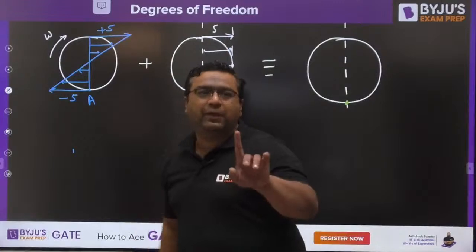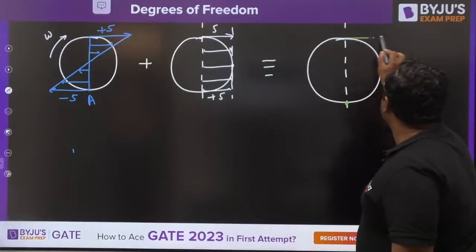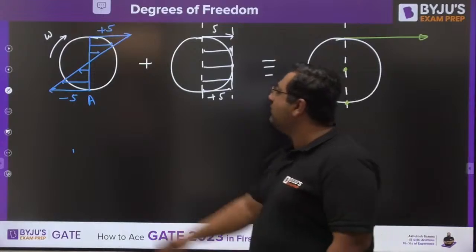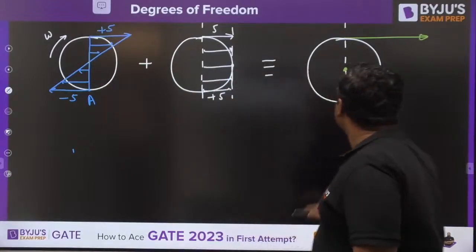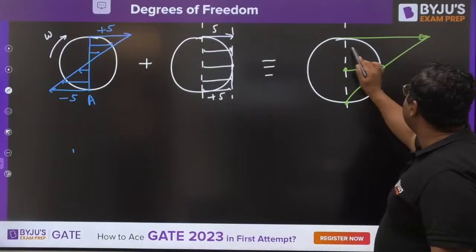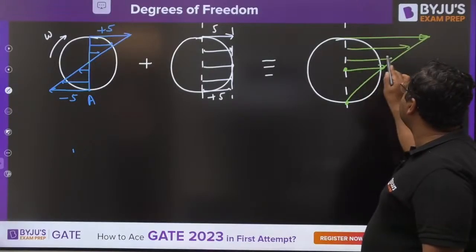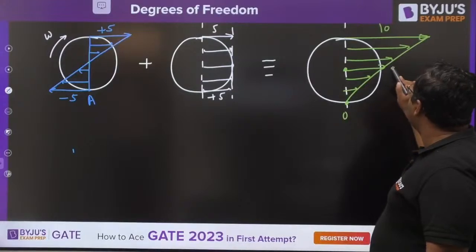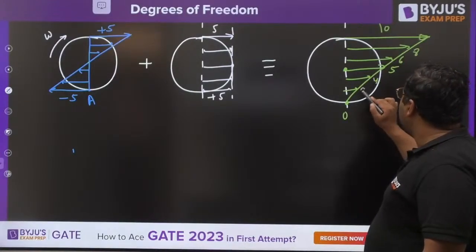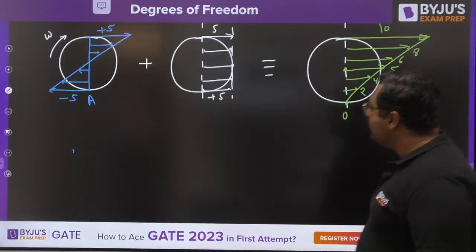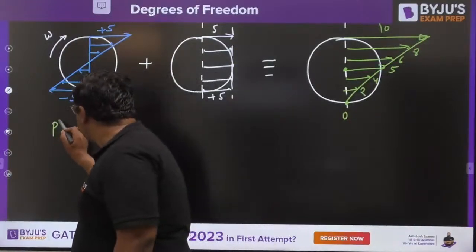5 + 5 would become 10. So velocity is becoming 10 for this point. For center, it is going to be 0 + 5. So my dear, it is going to be 5. And you would be having this linear profile. And this is going to be the velocity distribution. This is how we can make it. So 10, 8, 6, 5, 4, 2, 0, like this. So this is the linear velocity profile. So my dear, you can see this was nothing but pure rotation.